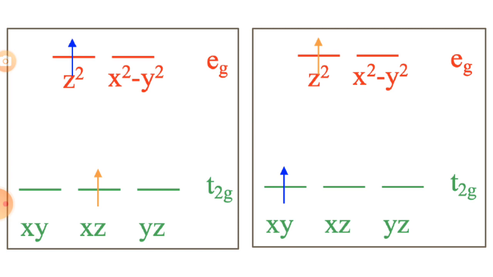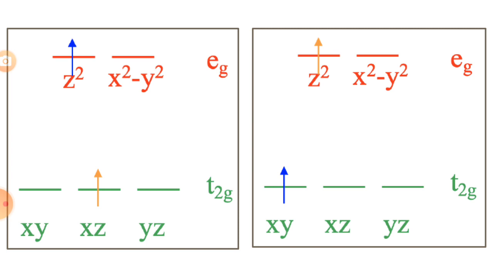A d2 system means there are only 2 electrons in the metal, and that system is exposed to an octahedral ligand field. According to ligand field theory, the 2 electrons would be in the t2g orbitals.